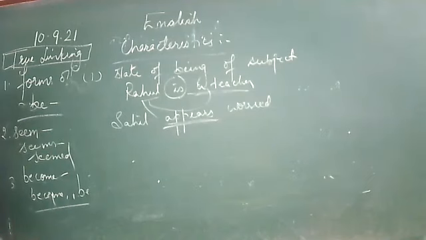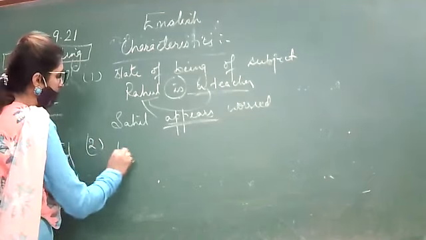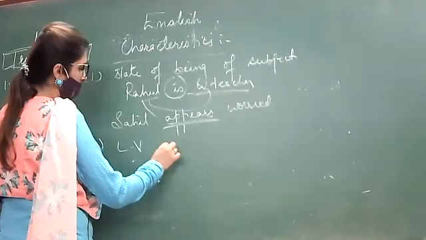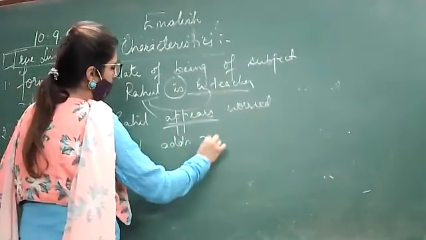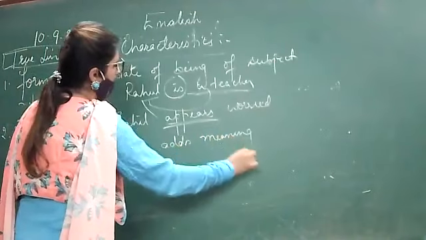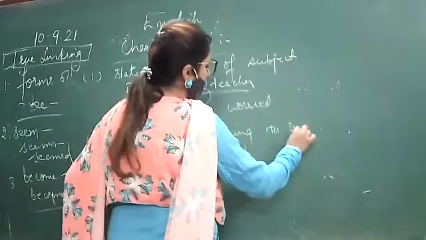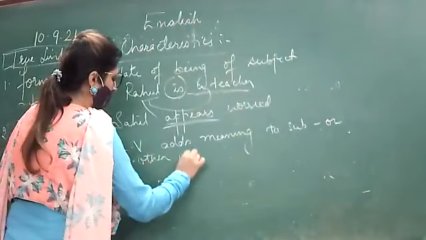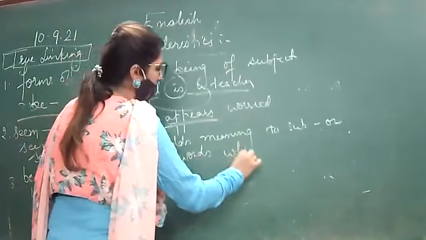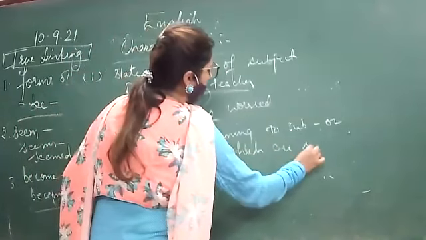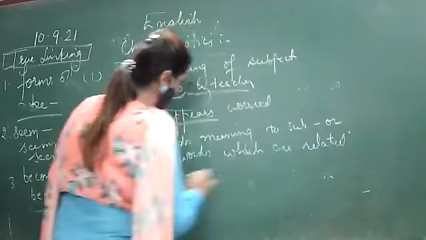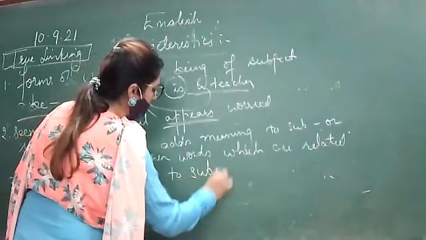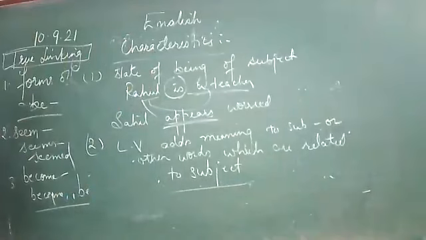Now, the second characteristic: a linking verb adds meaning to the subject or, in other words, to words which are related to the subject. It means that it is adding some meaning to the words which are related to the subject.